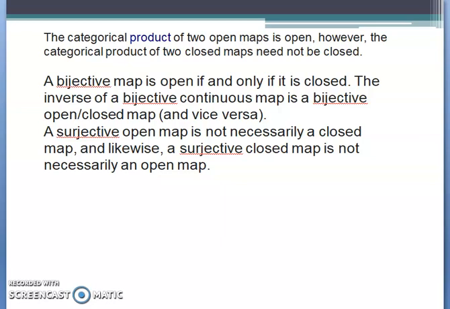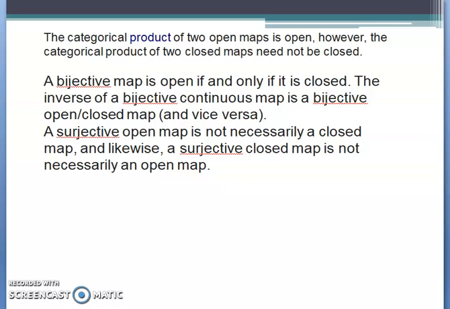A bijective map is open if and only if it is closed. A bijective map, that is one-one and onto. So a one-one and onto function is open if and only if it is closed. So for a bijective function to be open, its image must be closed. The inverse of a bijective continuous map is a bijective open or closed map. It remains the same.